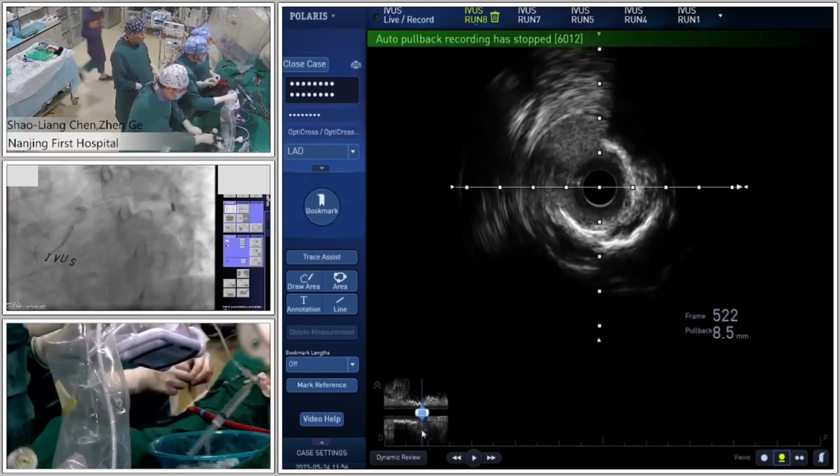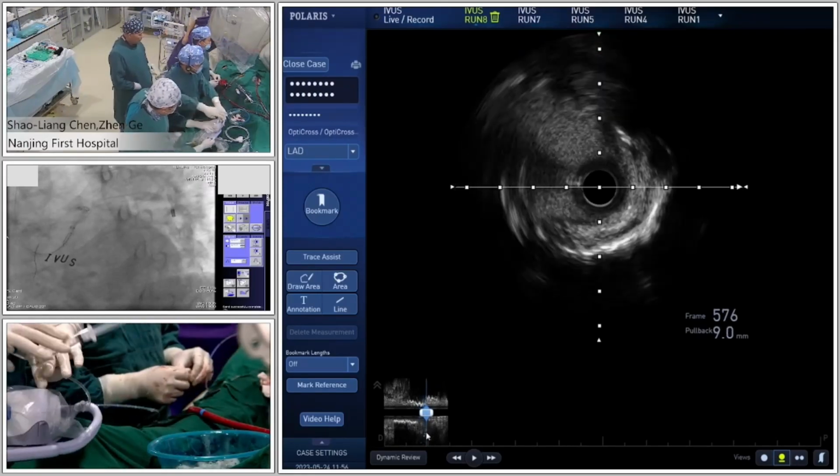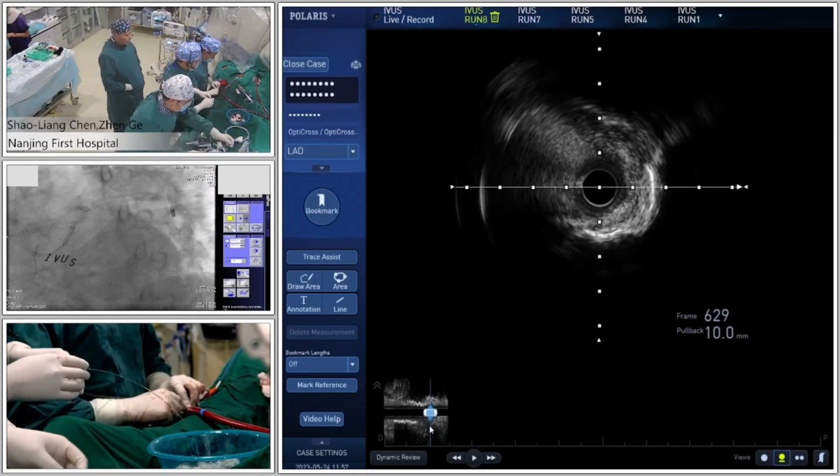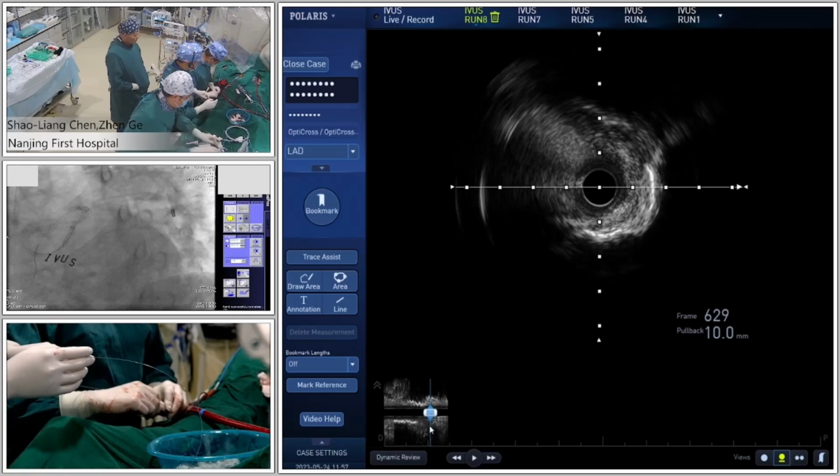The side branch stent may be very short. Yeah. Protruding into the left main, the short. Yeah. No longer than 1 millimeter. Okay.